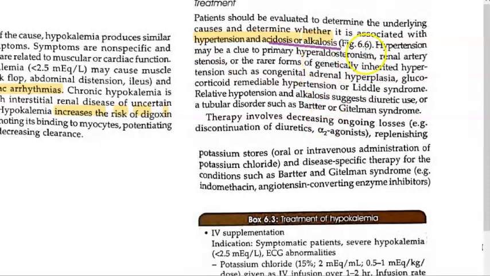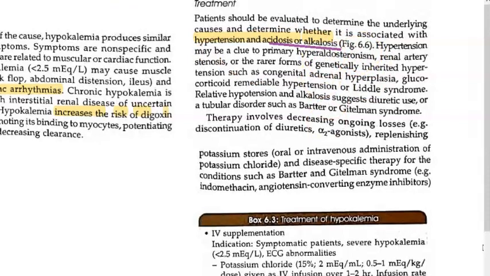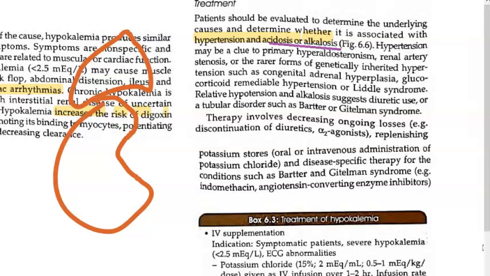You'll have to check this hypertension also, why it is happening. You can know whether it is primary hyperaldosteronism, something to do with your aldosterone levels, right? Primary hyperaldosteronism, renal artery stenosis, some stenosis of this renal artery. So what it's doing, because it is going to be having hypertension. Okay, pay attention here. Some adrenal hyperplasia something they're blaming here.